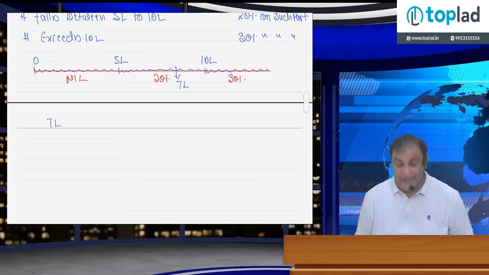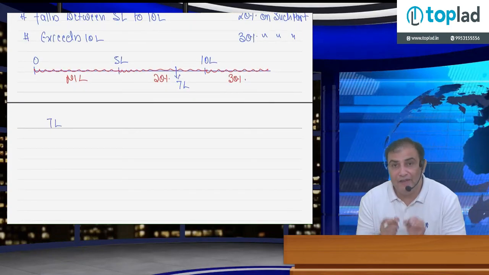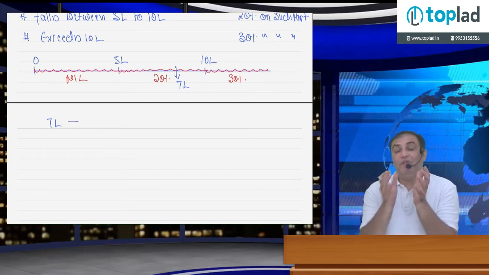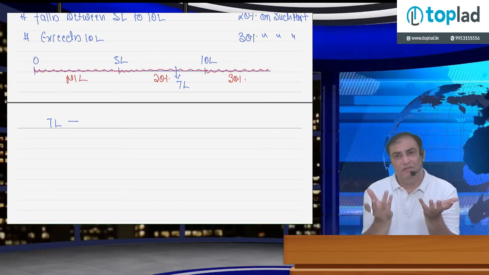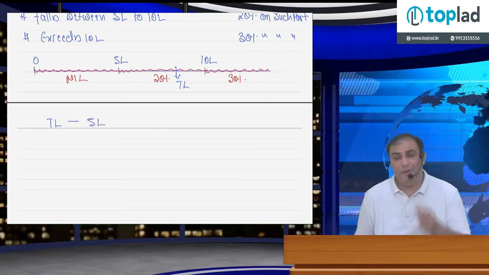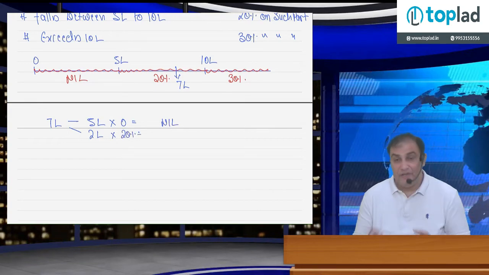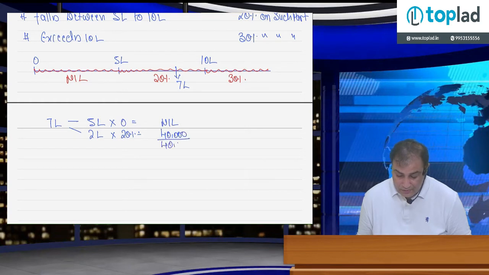So on 7 lakh rupees again we are calculating tax, but this time for a super senior citizen. The part of the income which falls between 0 to 5 lakh is 5 lakh, and the part which falls between 5 lakh to 10 lakh is 2 lakh only. First part tax rate is 0, it is nil. On the second part tax rate is 20%. The 5% rate is not applicable in case of super senior citizen, remember. Tax is 40,000.